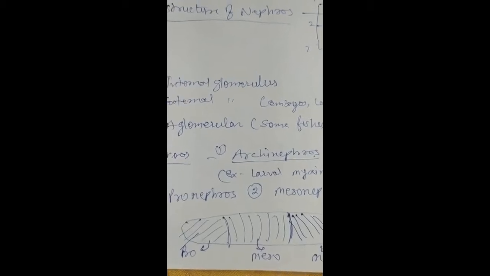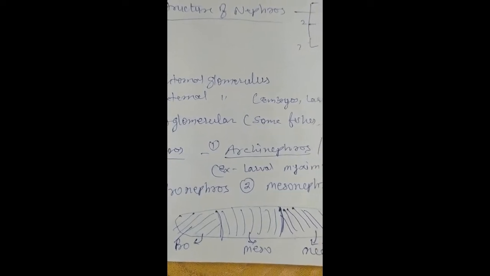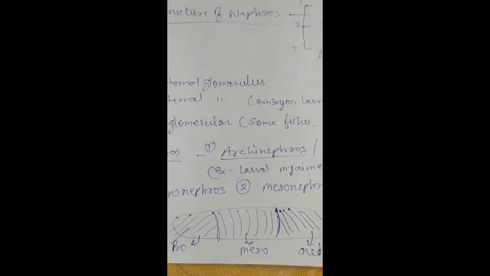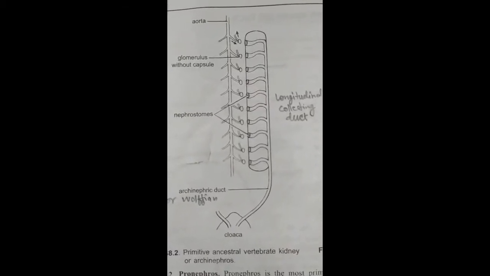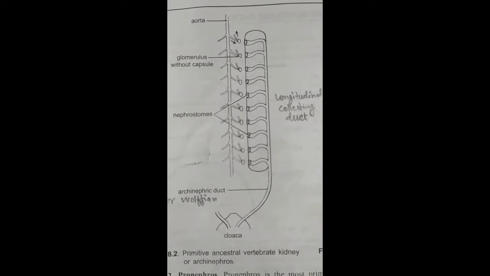So all the tubules of each kidney opened into a common longitudinal duct, that is also called Wolffian or archinephric duct, which joined the cloaca. This kidney is called archaeonephros or holonephros. Let's see the diagram of archaeonephros or holonephros. So this is the diagram of ancestral vertebrate kidney, or you can say archaeonephros or holonephros.